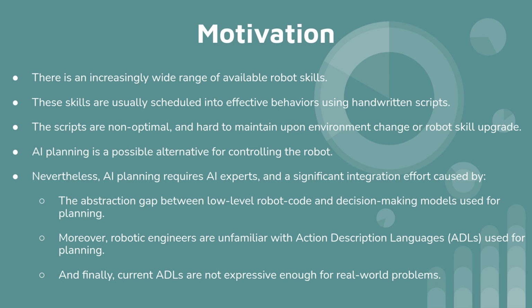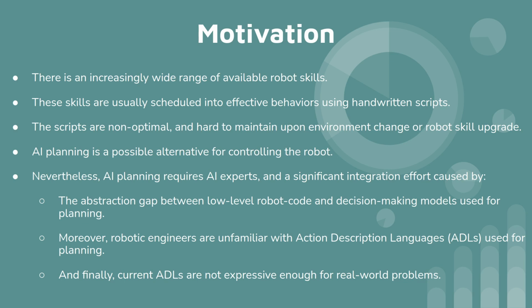Motivation. There is an increasingly wide range of available robot skills. These skills are usually scheduled into effective behaviors using handwritten scripts. These scripts are non-optimal and hard to maintain upon environment change or robotic skill upgrade. AI planning is a possible alternative for controlling the robot.